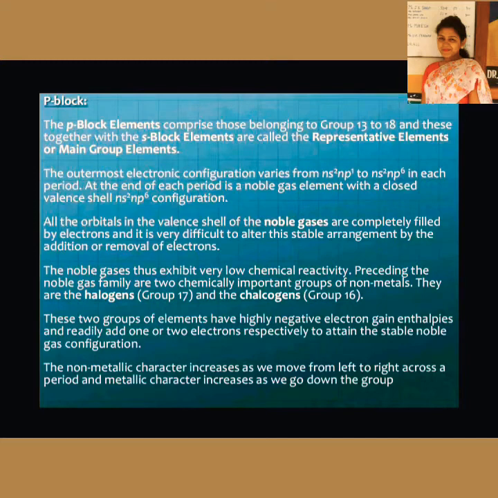Now the non-metallic character increases as we move from left to right across a period, and metallic character increases as we move down the group.